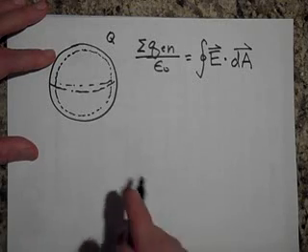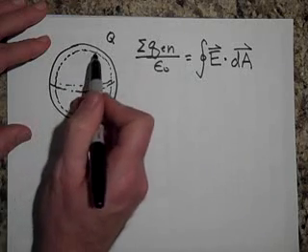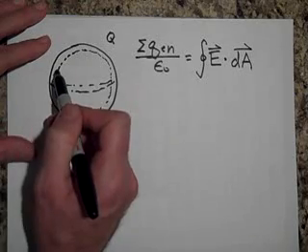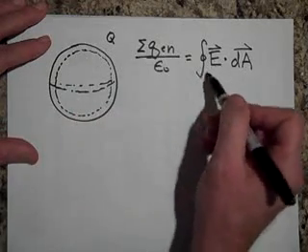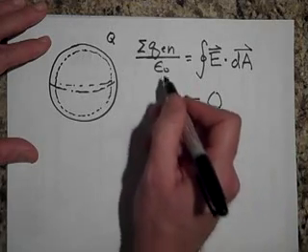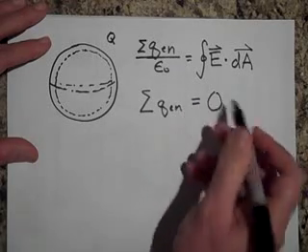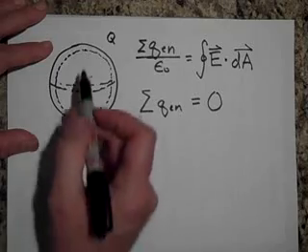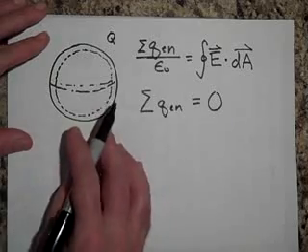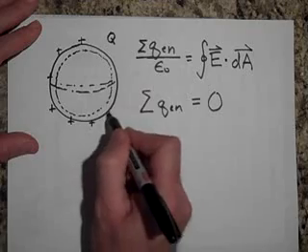Well, if there's no E there, or there, or there, you know how much flux is going through the surface if there's no E at the surface? By golly, there's no flux going through. If E is 0, this whole thing turns into 0. So you know what the charge enclosed has to equal? The total charge enclosed must equal 0. So if I look at all this charge in here, enclosed, it's 0. So where is this charge hanging out? Right on the surface.